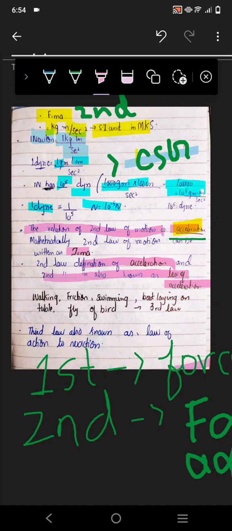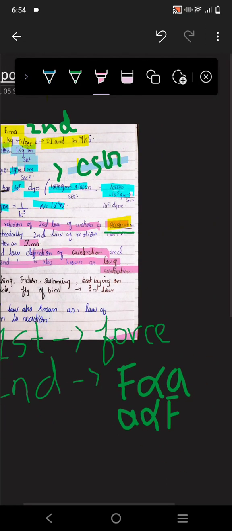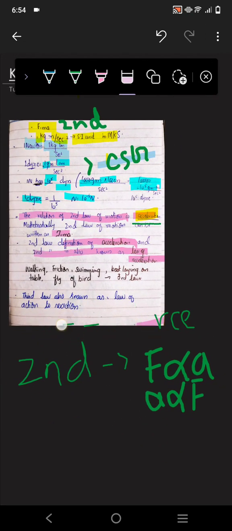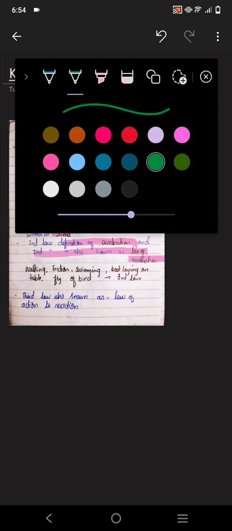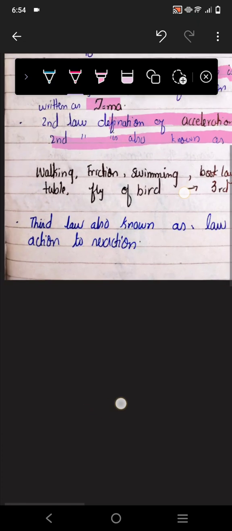Alright, inertia is the quantity of a body, the quantity of mass is called inertia. Mass ki quantity ko we do call inertia. Let me tell you one more point: the word inertia, this comes in MCQs.